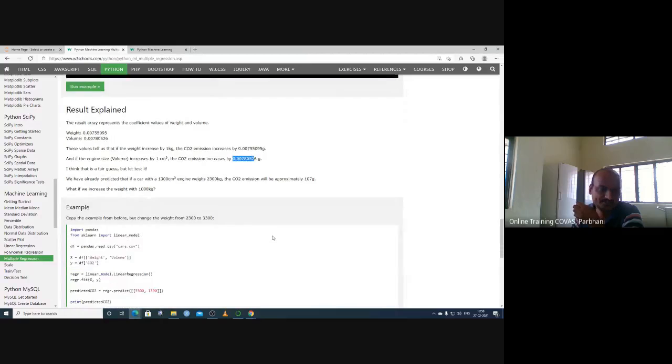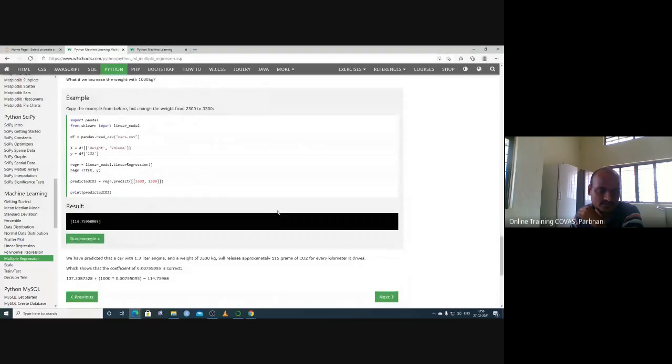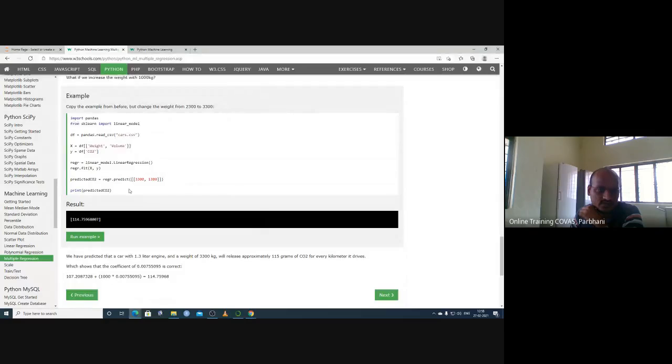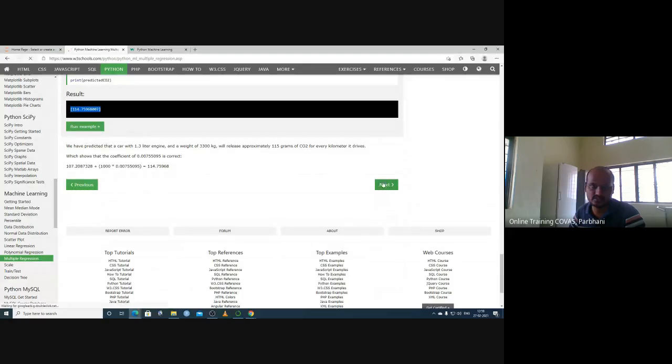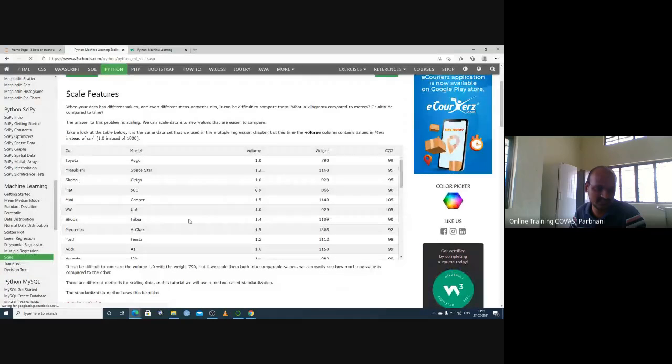So this is our biological context of the same data. So based on this, if you have different values, weight ranging from 230 to 330, you can calculate what will be the CO2 emission or what will be the milk yield in the case of our biological data. So this is the data analysis concept, multiple regression.